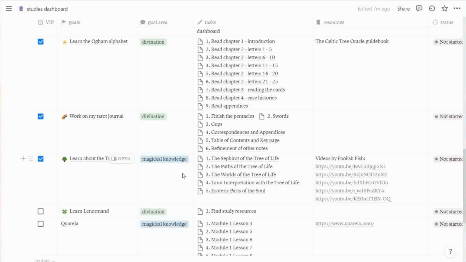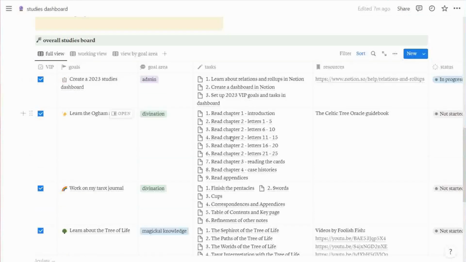So let's say in the future I put a goal related to learning the different houses and planets in astrology, then I would probably put an astrology label over here. And this is just to be able to view things according to goal areas, which you'll see later on. So beside the goal area label here is the list of all the tasks related to the respective goals. And these get automatically updated based on another table below, which I'll show in a bit.